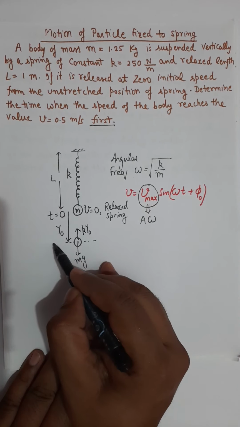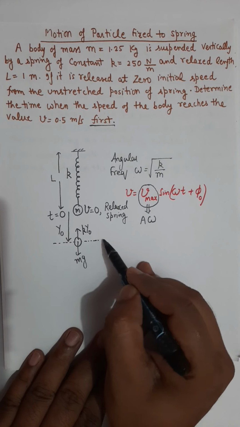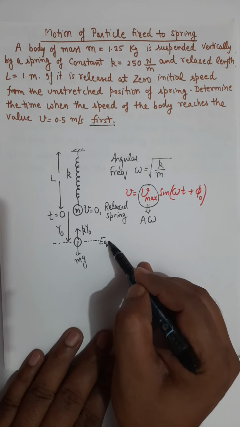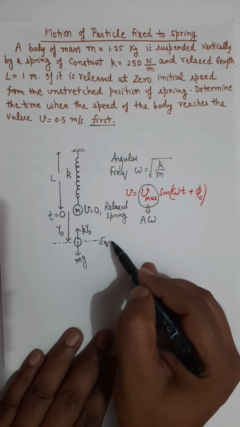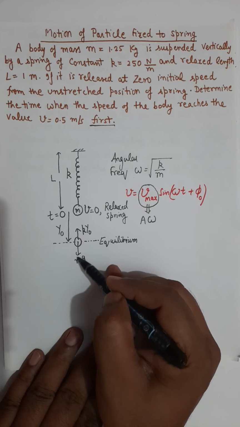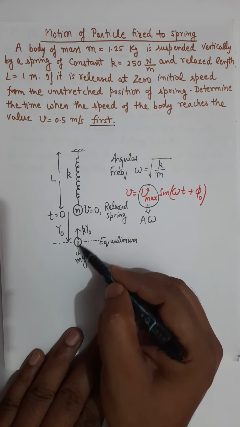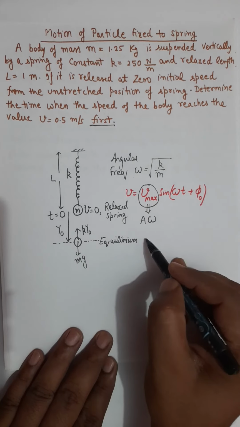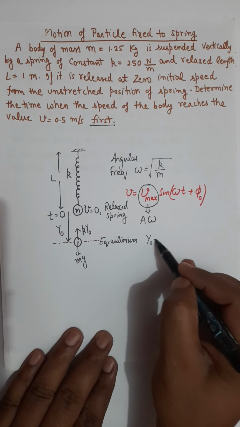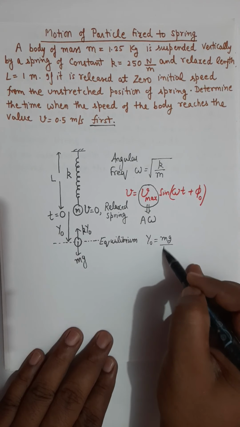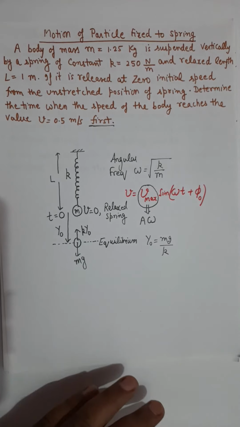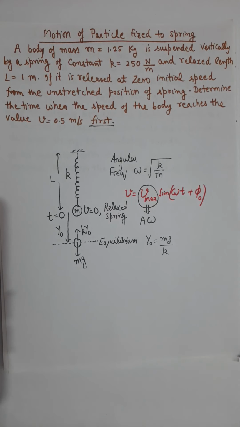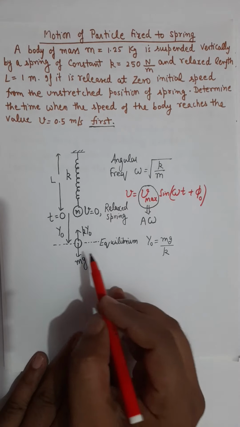If this location is the equilibrium location, you can balance these two forces and you will get y naught equals mg over k. And this y naught is actually the amplitude of oscillation as per the definition.